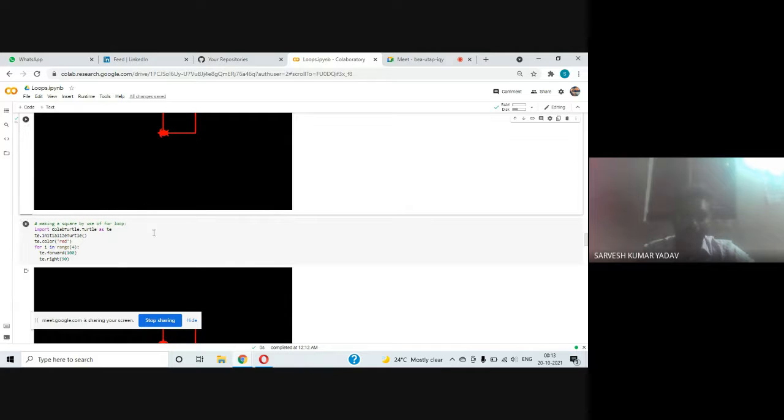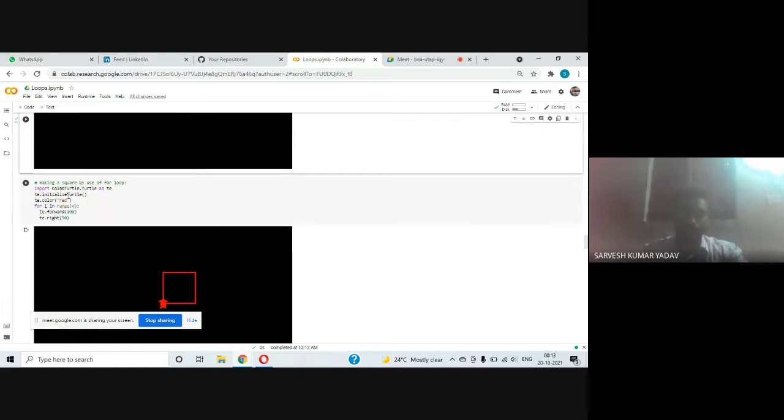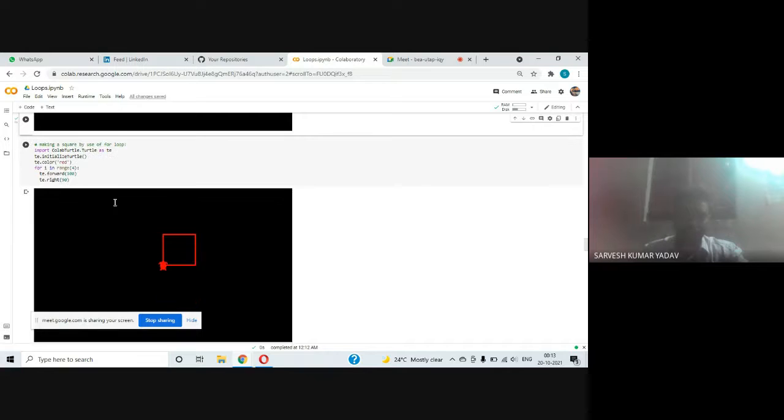Let us see how the for loop does a wonder. Yeah, the for loop does our task in an easy manner. You will get a surprise. Okay, stay tuned. Here we are again importing this turtle as t, initializing this turtle as t and setting the color red.